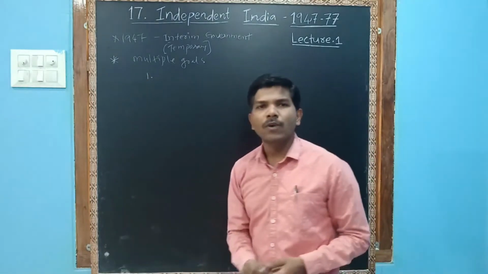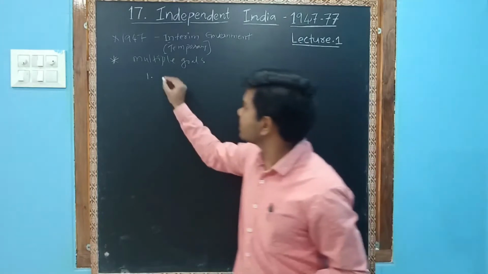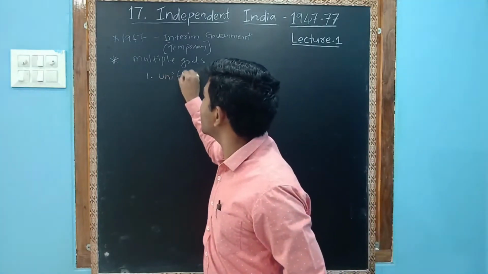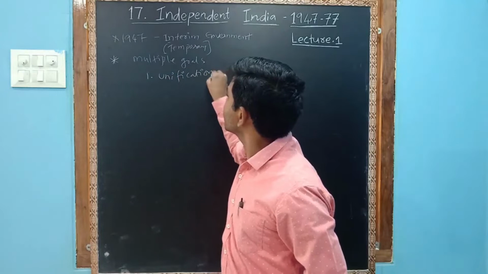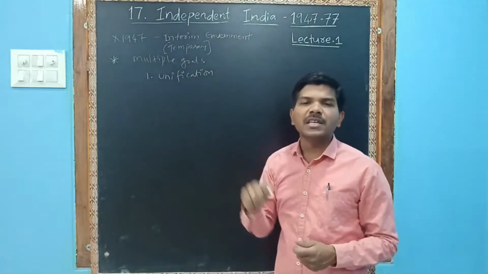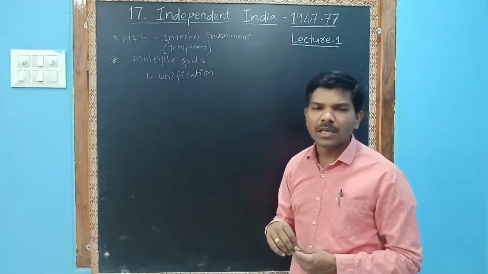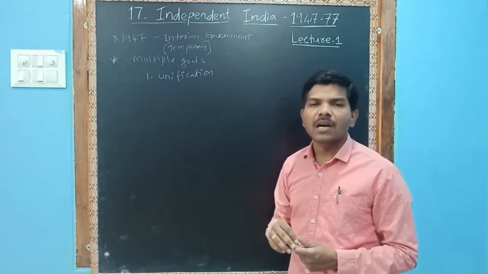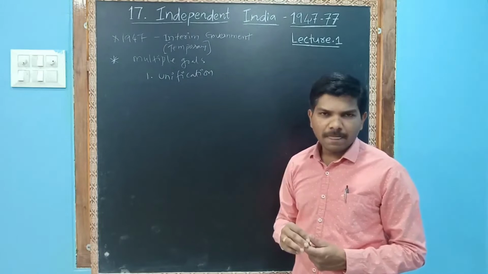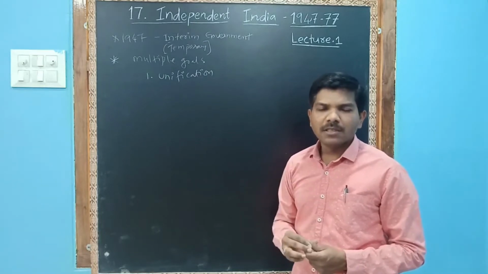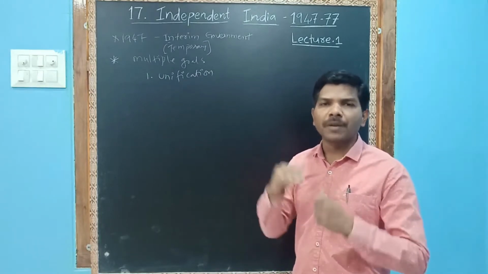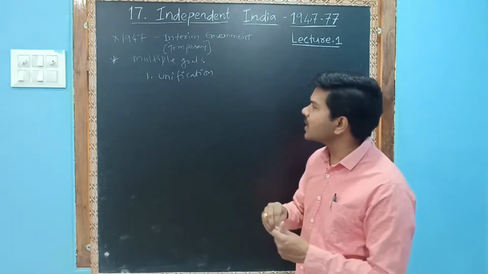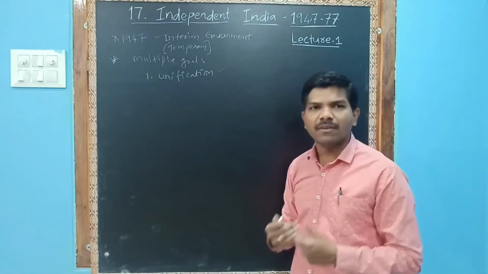First one is unification. This unification we did in our previous lesson, the 14th or 15th lesson, where we learned how Hyderabad was merged, Junagadh was merged, and Kashmir was also incorporated into India. So this unification we have done.